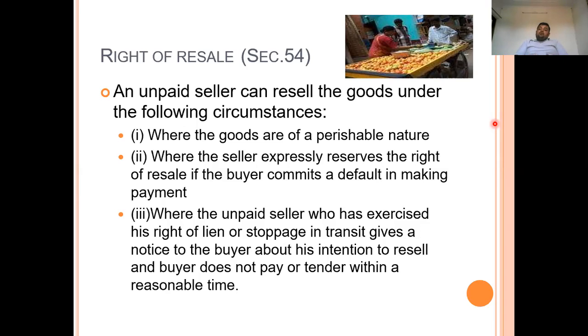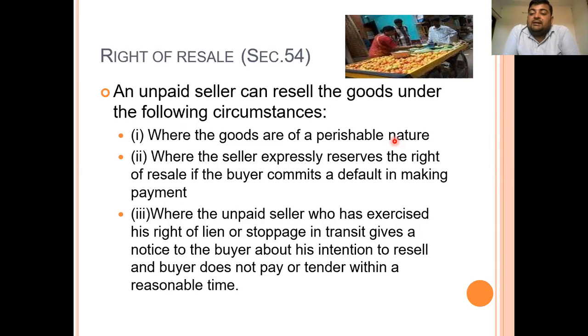Only under the following circumstances is the right of resale with the unpaid seller. First, where the goods are perishable in nature.